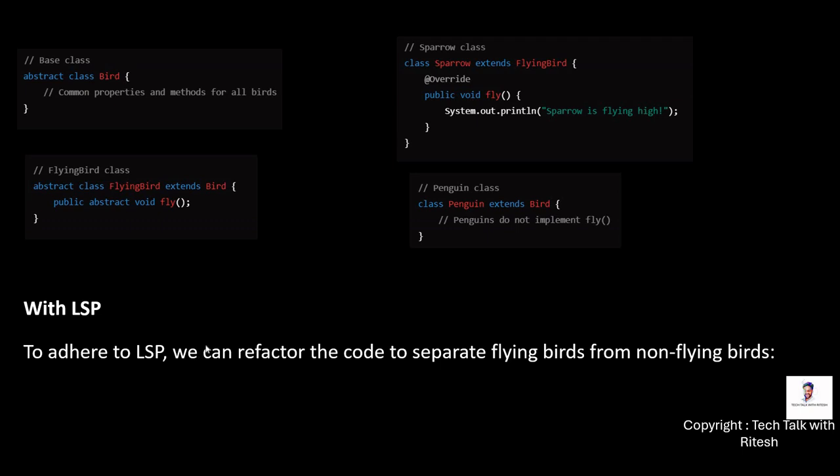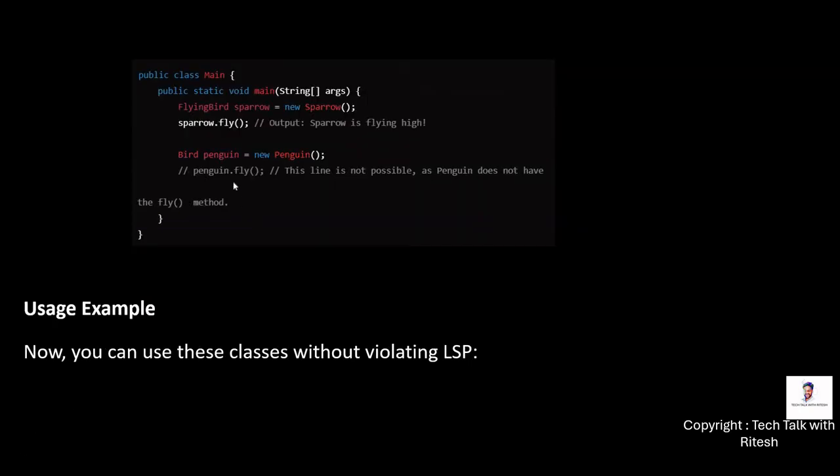So in this case, we can substitute the subclass with the parent class. We can substitute the penguin class with the bird class, and we can substitute the sparrow class with the flying bird class. Let's see how we use it. For example, I want to use sparrow, so I can just substitute sparrow with FlyingBird, the parent one. Whereas for penguin, I can use the parent one, which is Bird. So now we are not violating the LSP rule.